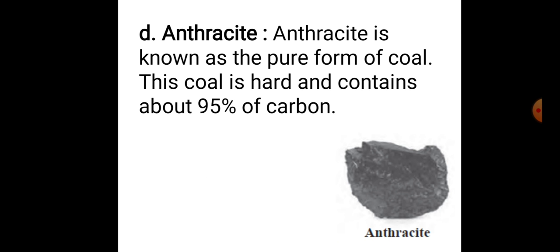Children, have you noticed that due to increased pressure and temperature, in the four forms of coal, water percentage goes down and carbon percentage goes on increasing. Peat has 60% of carbon, then lignite has 60 to 70% of carbon, then bituminous coal has 70 to 90% of carbon, and the purest form of coal is anthracite. Clear?